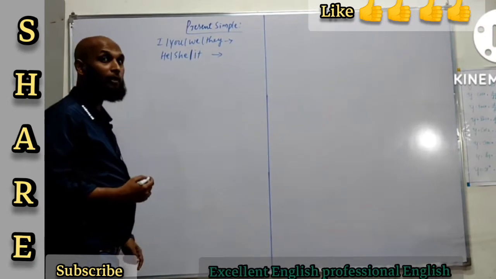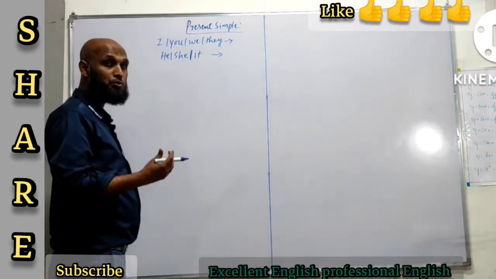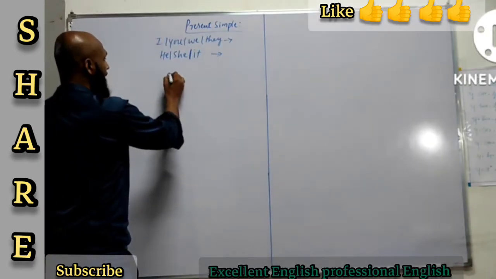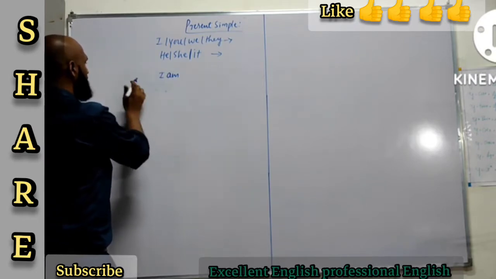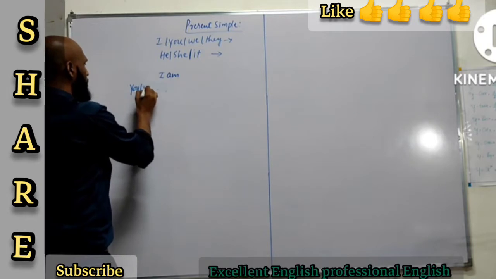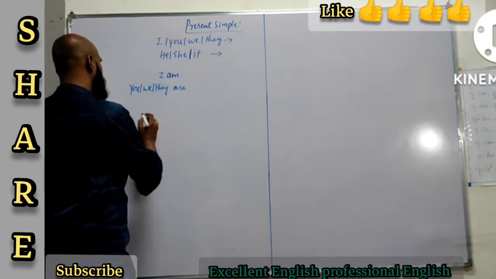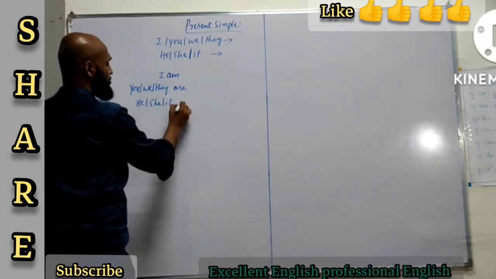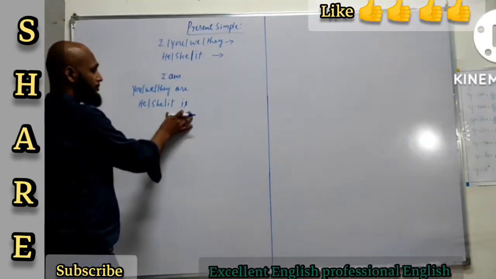And what are the helping verbs that we use in present simple? We use am with I, and then with you, we, they, we use are. And then for he, she, it, we use is. These are the helping verbs that we use in present simple.